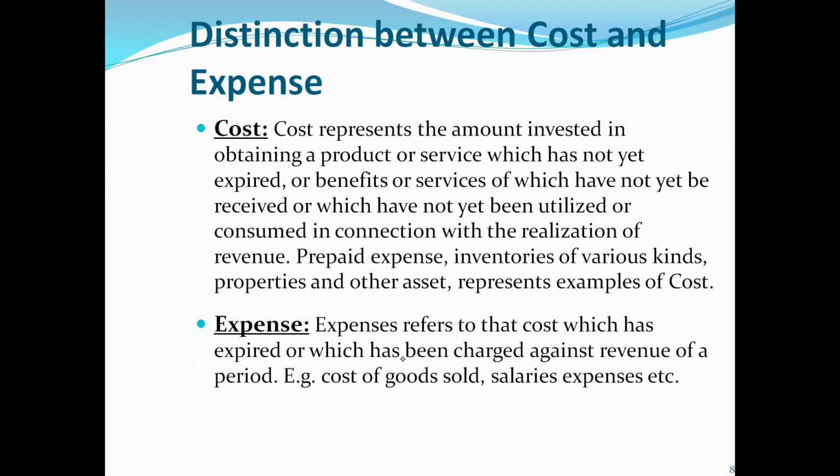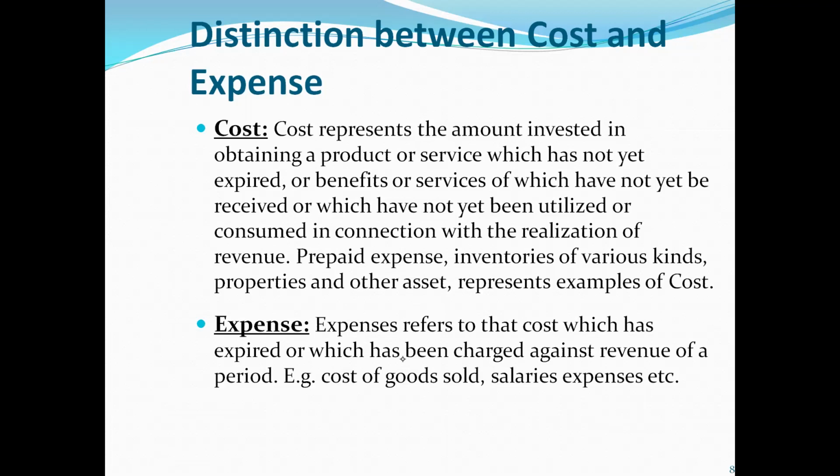And the next is, what is the difference between cost and expense? Cost is the amount invested, or the amount incurred to purchase a product, to produce an item from which the benefit has not yet expired, from which we still have to take the benefit, from which we have to receive the services. That is called cost. An expired benefit of cost is called expense.